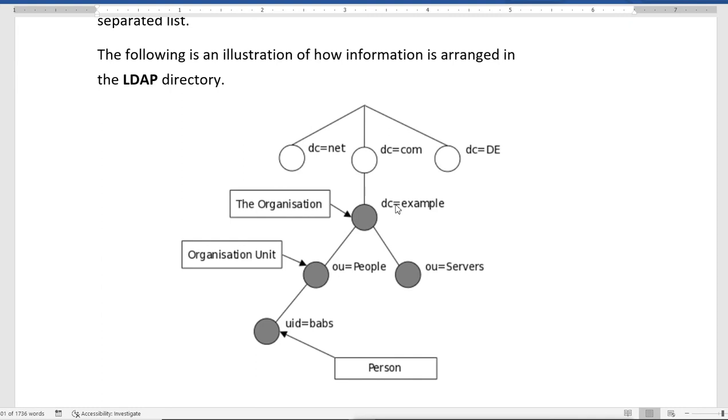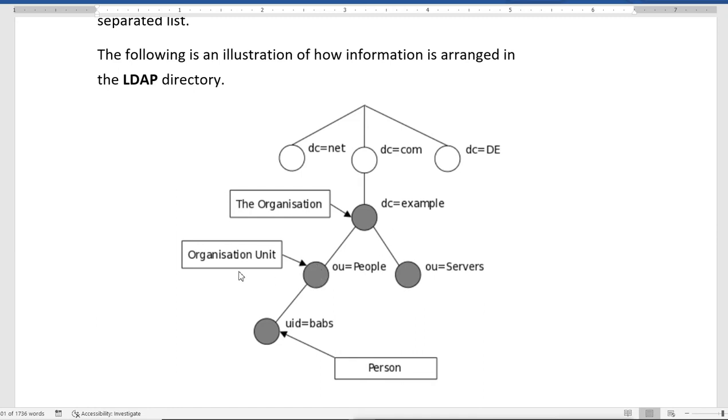So DC equals google here, and DC equals com or net or de. Then the organization name, the internet domain name. Then you have the OUs, or containers. OUs are the organizational units which contain the different objects, user objects and group objects.